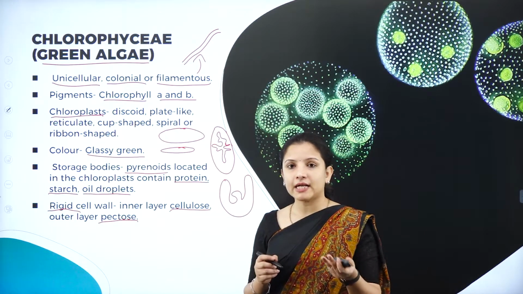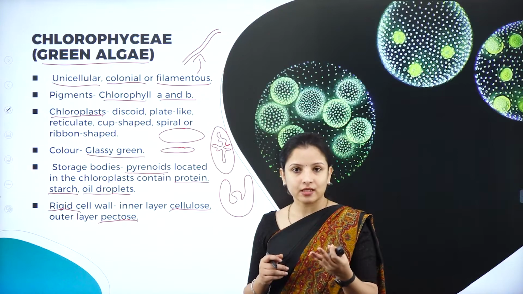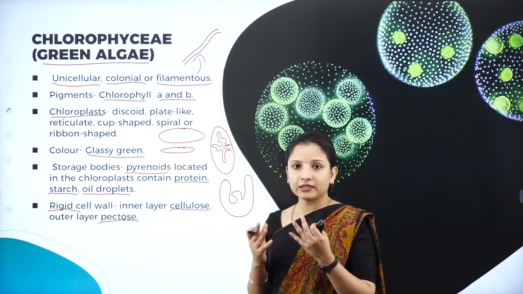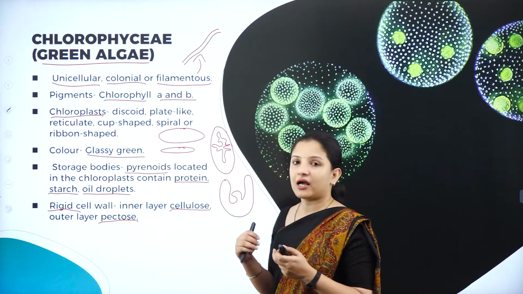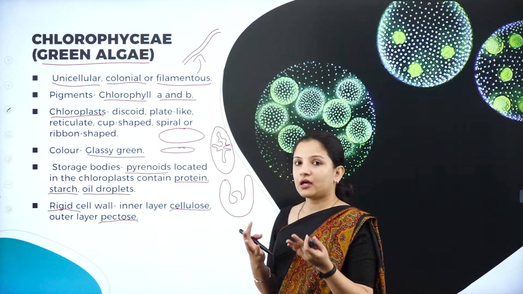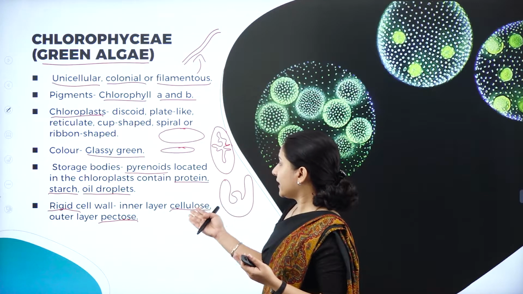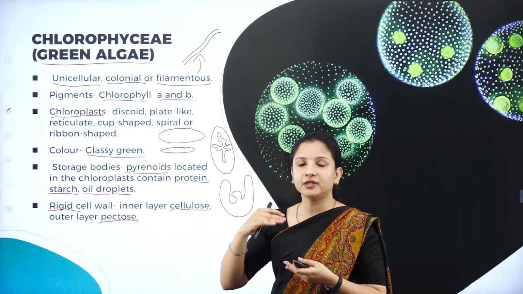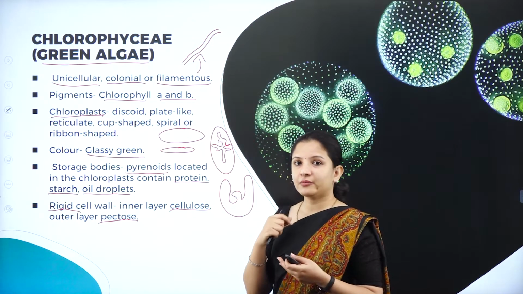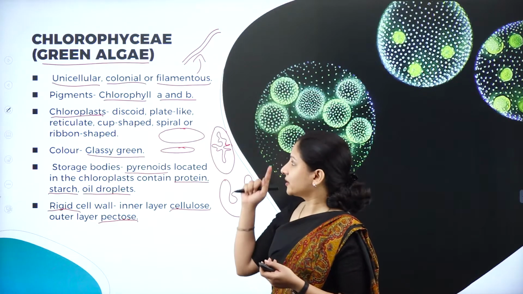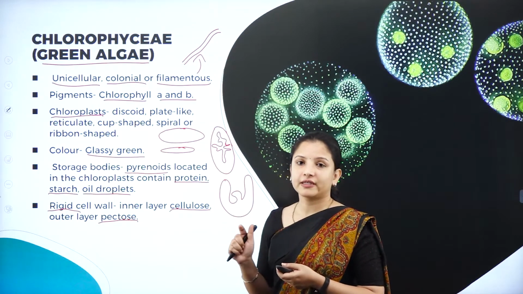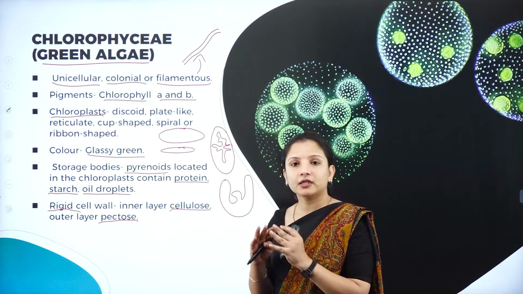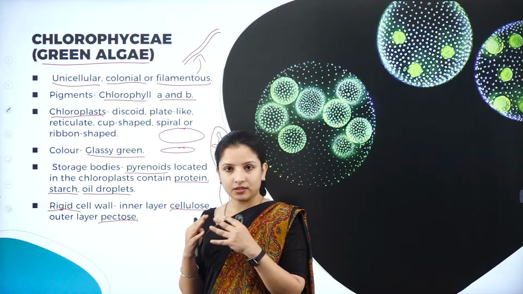So usually plants have cellulose in their cell wall. Just like that, the Chlorophyceae members of the algae, that is the green algae, also have cellulose in their cell wall. But now you can say, okay ma'am, they have cellulose, they have the chloroplast, so why didn't they put the Chlorophyceae members under the plant kingdom? Because plants are not unicellular, but this particular Chlorophyceae algae is unicellular in nature. So that is why they have been put under a separate group, that is the green algae.